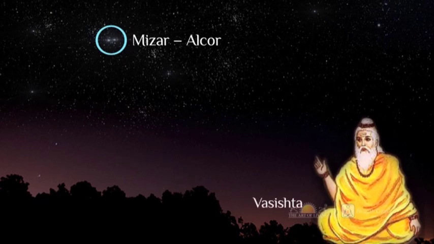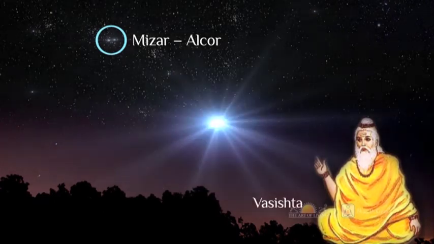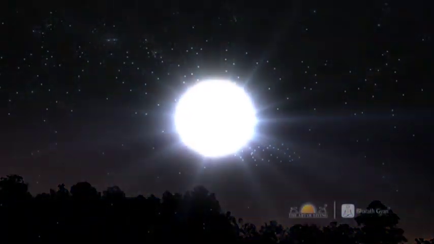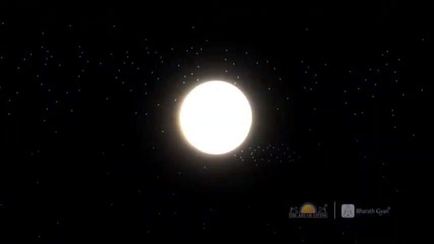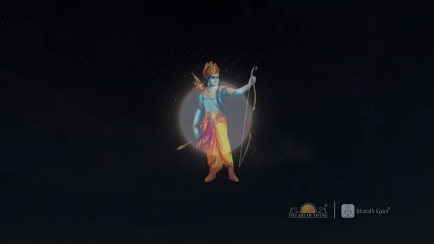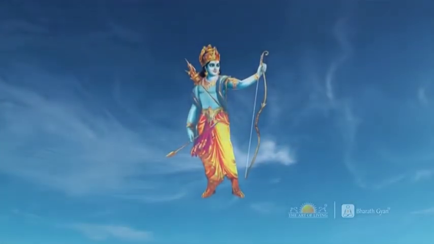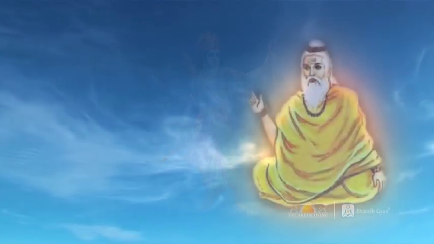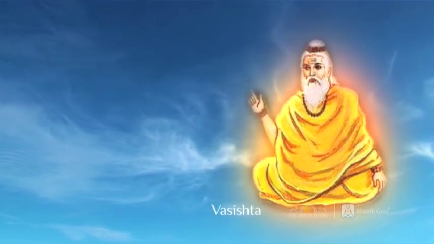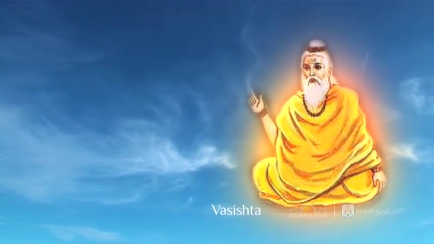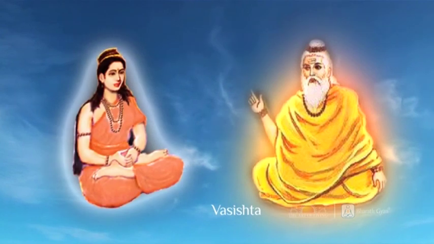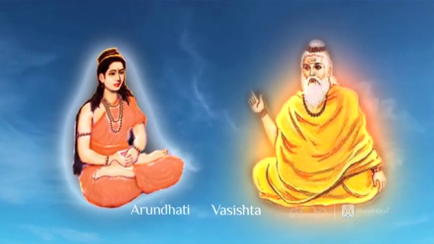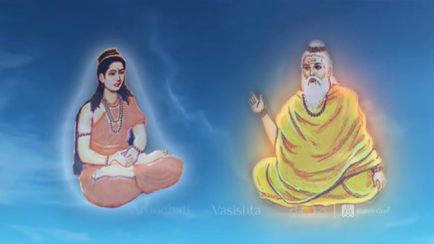Sage Vasishtha is very well known in Indian history as the preceptor to Surya Vamsha, the solar dynasty. The illustrious King Rama belongs to this lineage. Vasishtha was respected by one and all for his knowledge and sagacity. His wife, Arundhati, was as virtuous as he was learned, and they complemented each other's qualities.